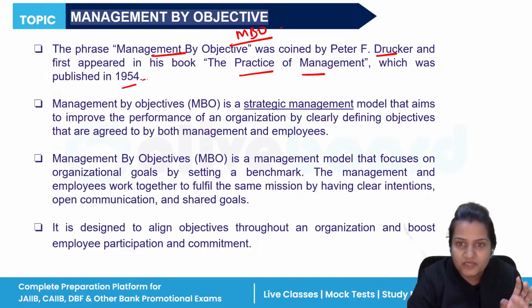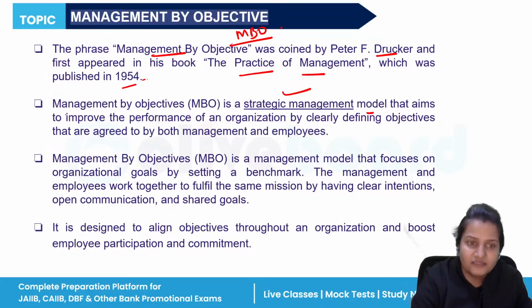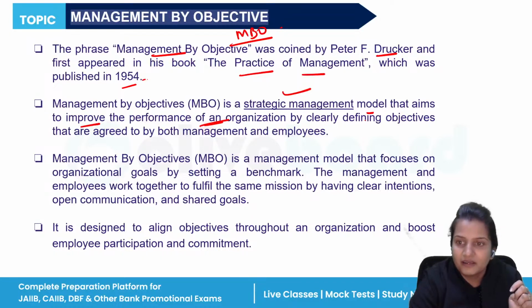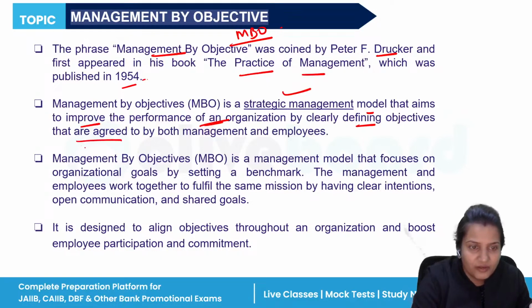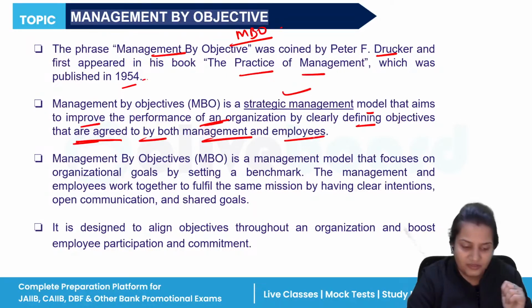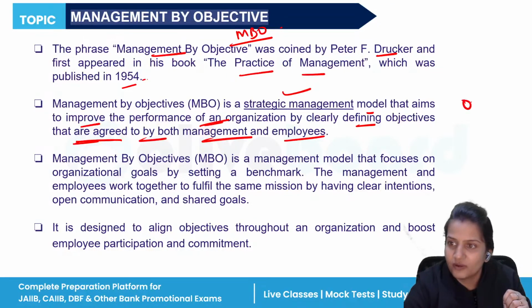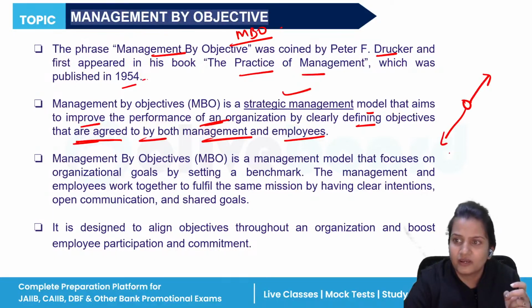So management by objective is a strategic management model that improves the performance of an organization by clearly defining your objectives. And see, it is written over here that it should be agreed by both management and employees. It's not that the employee is going in this direction and the owner is going in that direction.